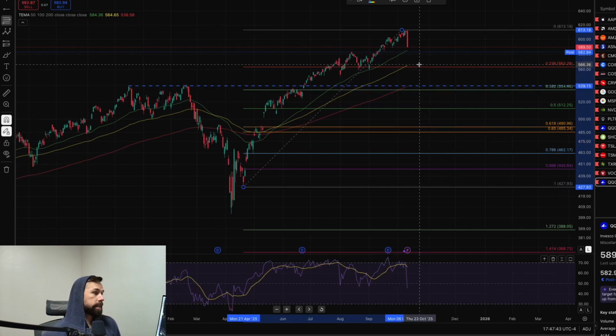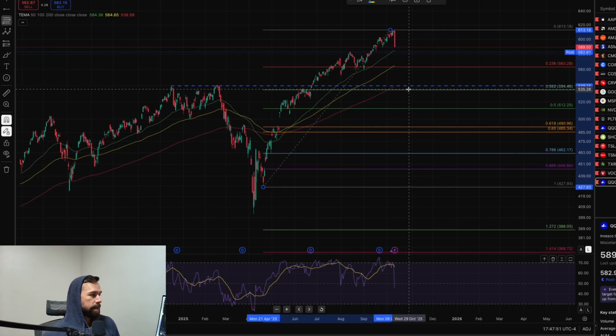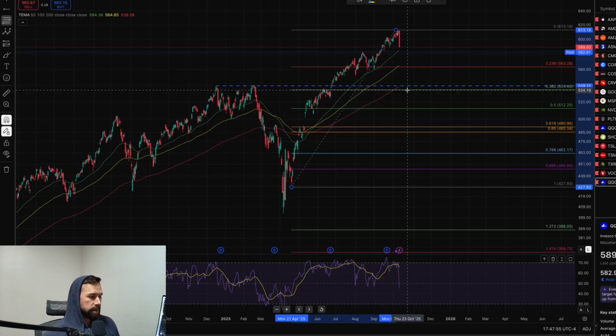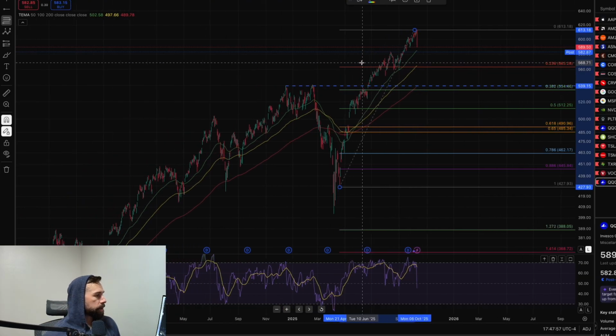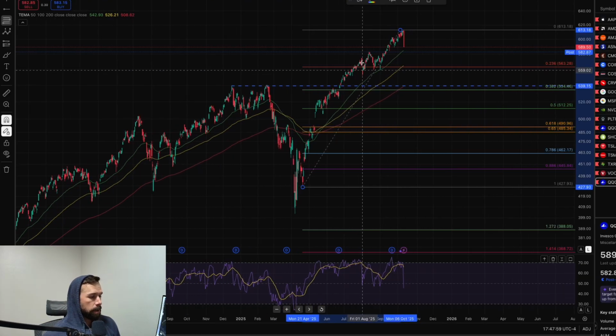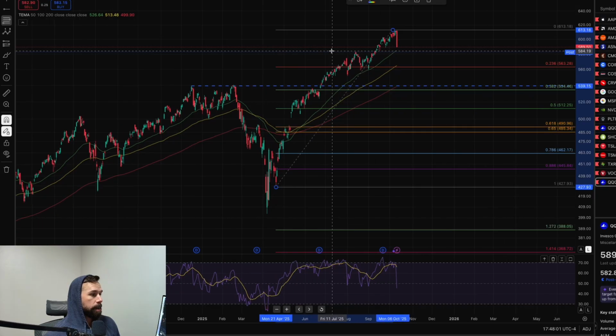So I am guessing we do see these levels hit. We might see around here hit. So we might see around the 0.382 previous all-time high, 200-day moving average. There's lots of confluence, lots of markers lining up. So that's probably what we can expect in the upcoming weeks.